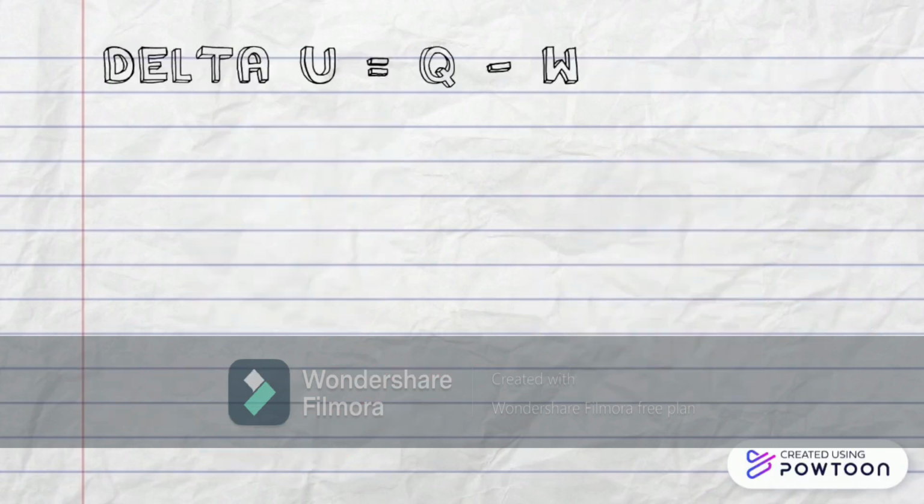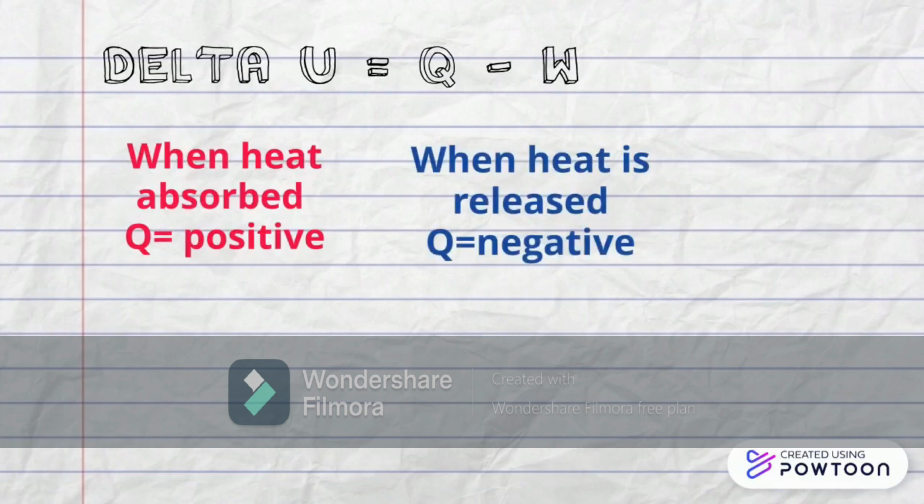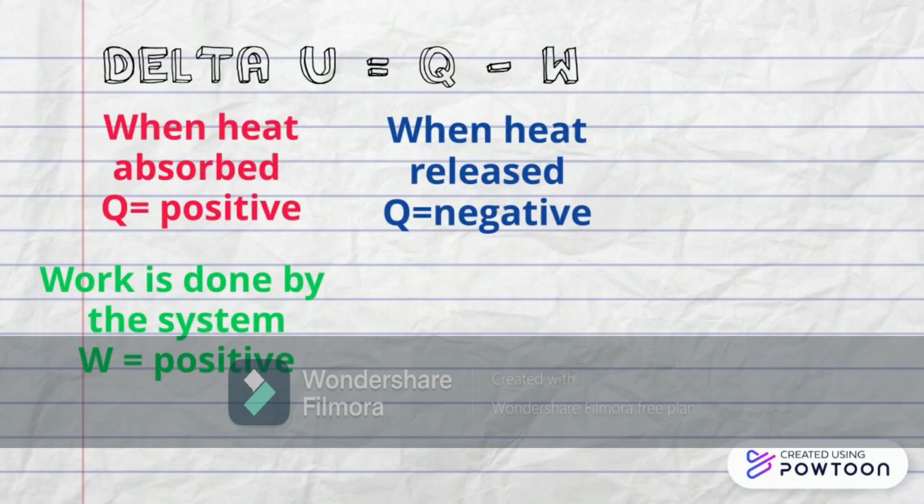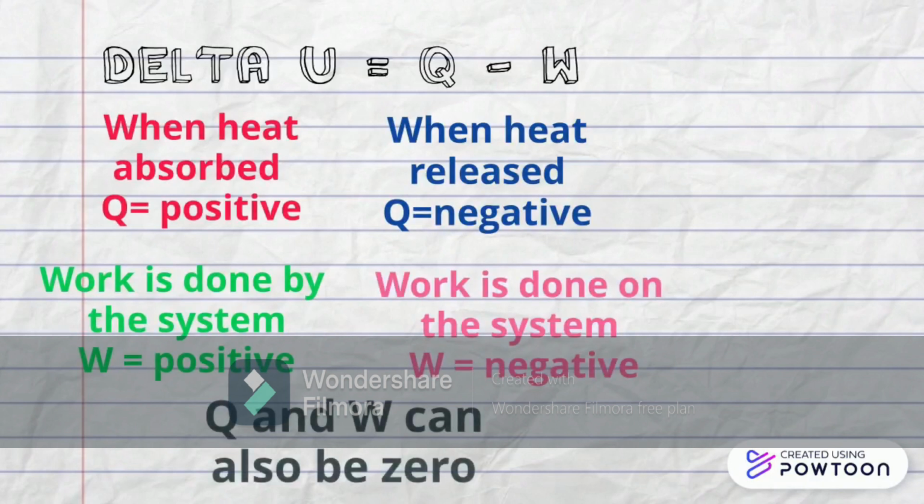To use this equation, we will need to define the sign for each quantity in the equation. When heat is absorbed by the system, Q will be positive. If heat is lost by the system, Q will be negative. If work is done by the system, like expanding gas, W will be positive. If work is done on the system by the surroundings, like gas compression, W will be negative. If there is no transfer of heat or no work done, this value can also equal zero.